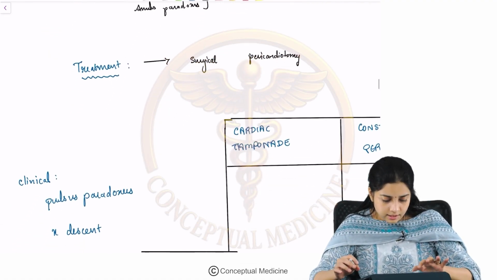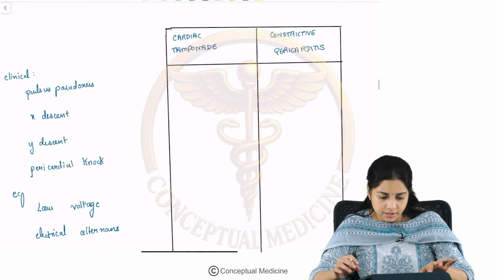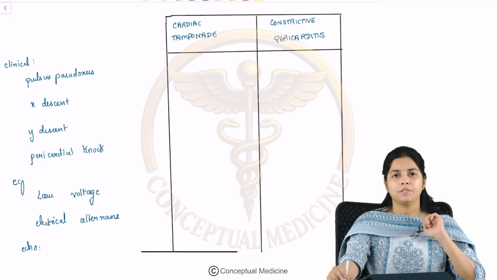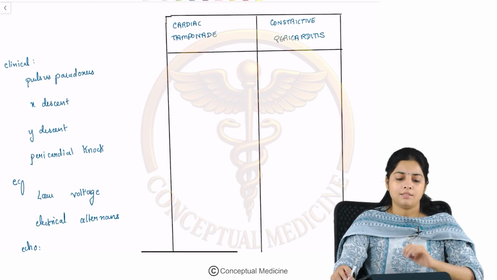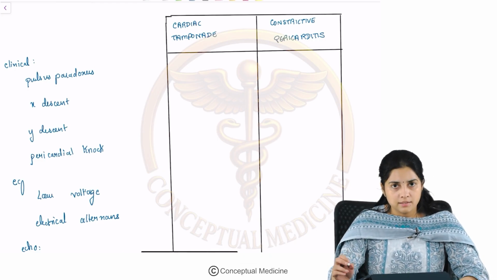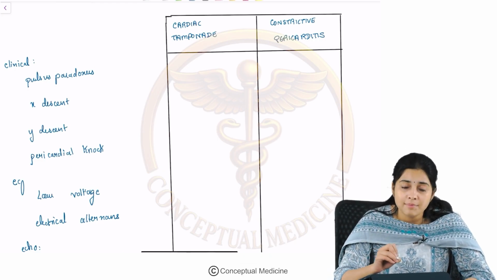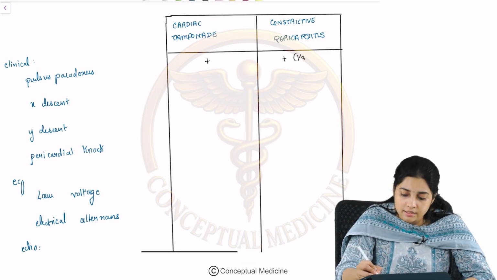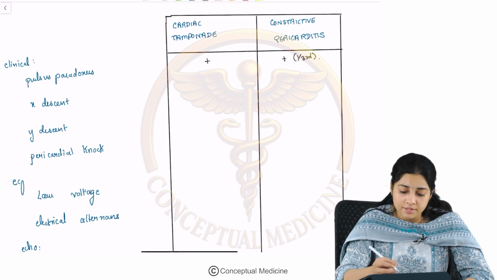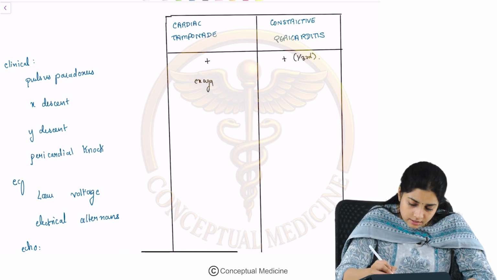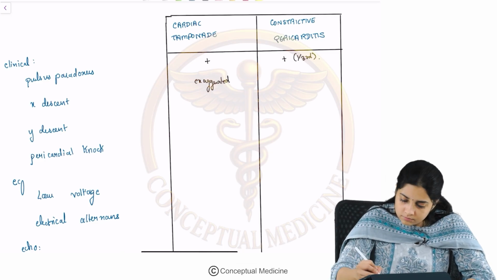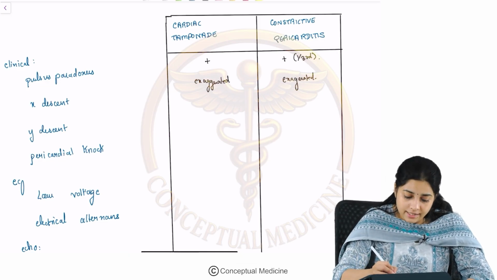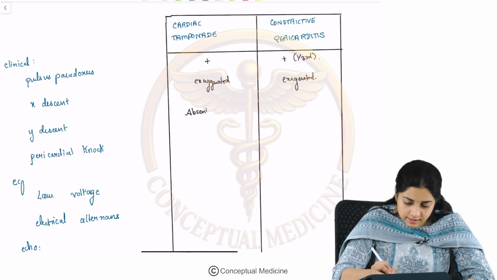Now, let us see the difference between cardiac tamponade and constrictive pericarditis. Let us look at the various differences. So, pulsus paradoxus is seen in cardiac tamponade. Yes. Is it seen in constrictive pericarditis? Yes, in one-third of the cases. What happens to the X descent? It is exaggerated in both. What happens to the Y descent? The Y descent is absent in tamponade.